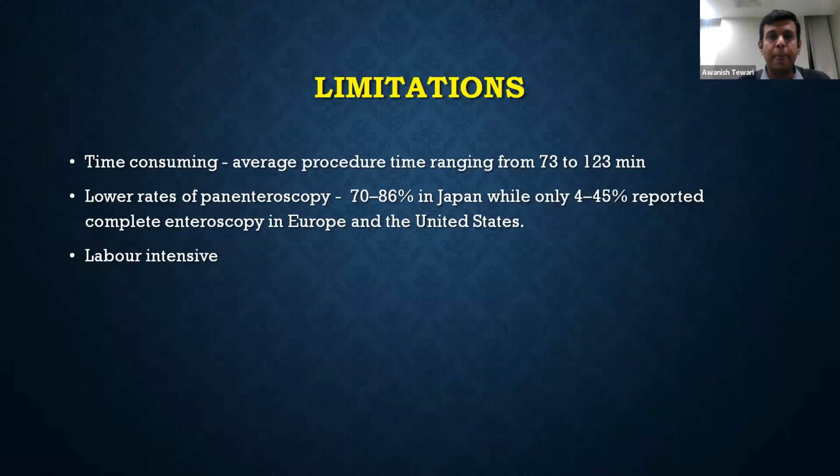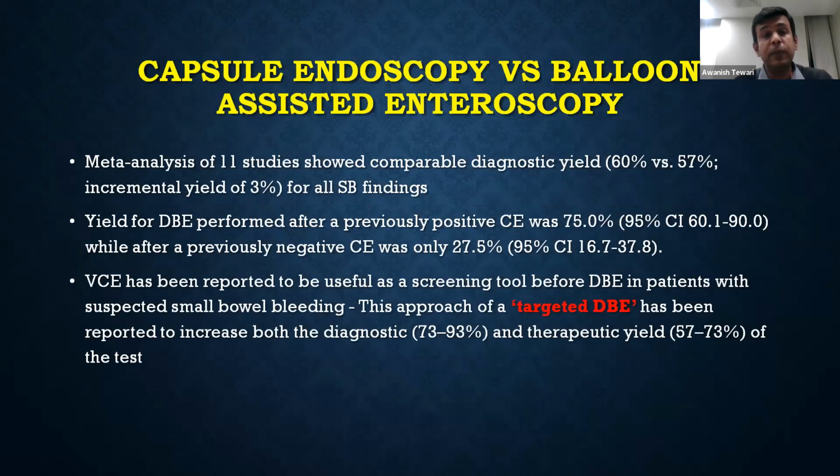If we compare capsule versus balloon, in a meta-analysis of 11 studies it was found that the diagnostic yield was 60% for capsule, whereas 57% for balloon-assisted. But if we look deeper into the paper, the yield for double balloon endoscopy was higher when performed after a capsule endoscopy, about 75%, whereas when done before a capsule endoscopy it was lower, about 27.5%. So this approach of targeted double balloon endoscopy has been reported to increase the diagnostic and therapeutic yield.